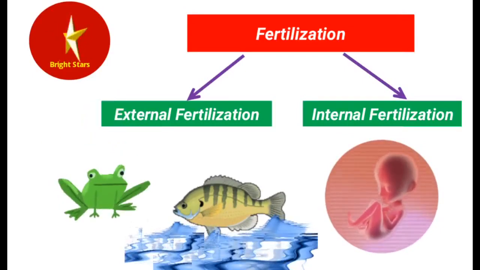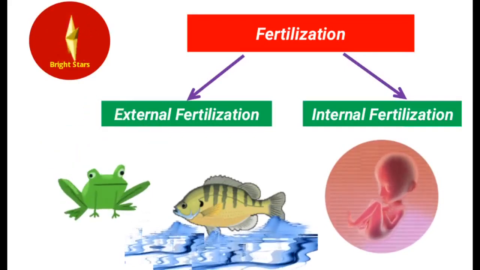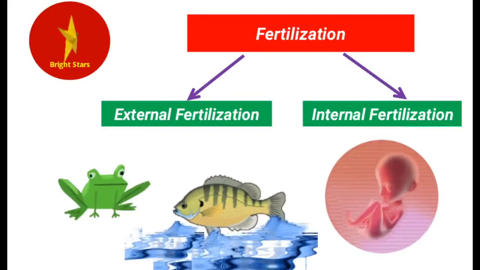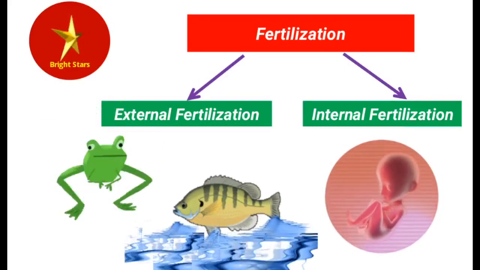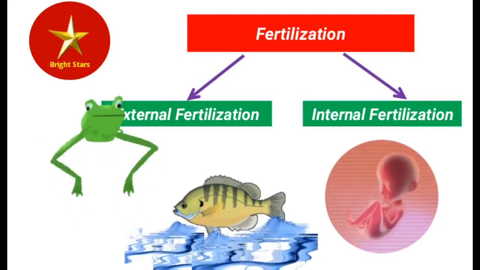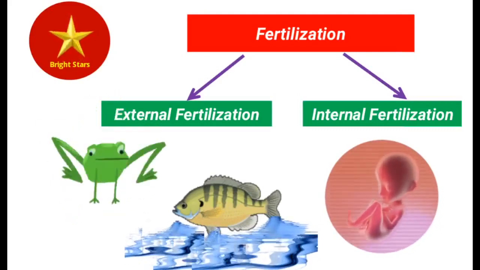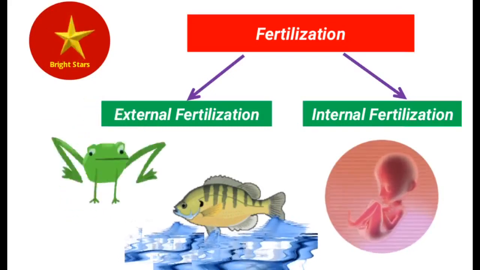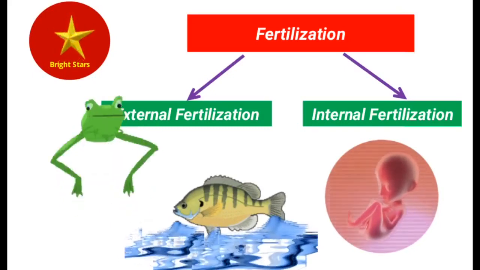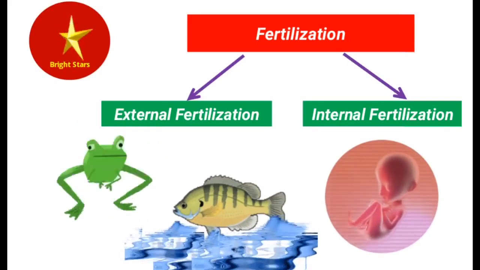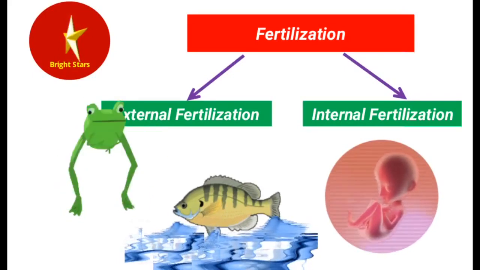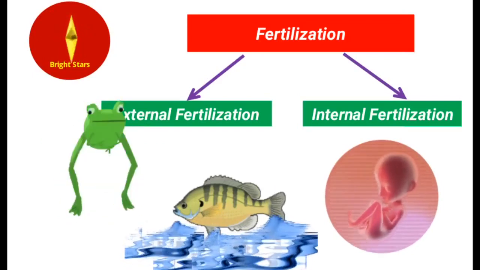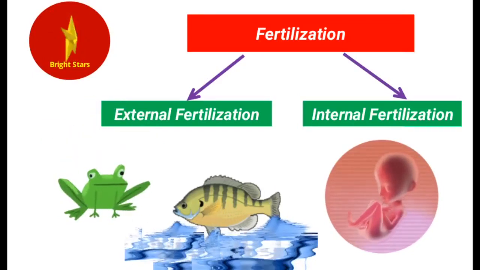So fertilization is of two kinds: external fertilization and internal fertilization. If the fertilization takes place outside the body of the animal, we call it external fertilization. If it takes place inside the body of an animal, we call it internal fertilization. External fertilization is mostly seen in frogs and fishes. Internal fertilization is seen in almost all other animals. Even in human beings, fertilization is internal.